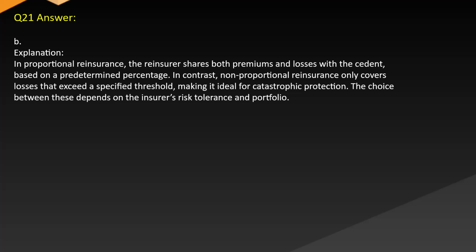Answer. B. Explanation. In proportional reinsurance, the reinsurer shares both premiums and losses with the cedent based on a predetermined percentage. In contrast, non-proportional reinsurance only covers losses that exceed a specified threshold, making it ideal for catastrophic protection. The choice between these depends on the insurer's risk tolerance and portfolio.